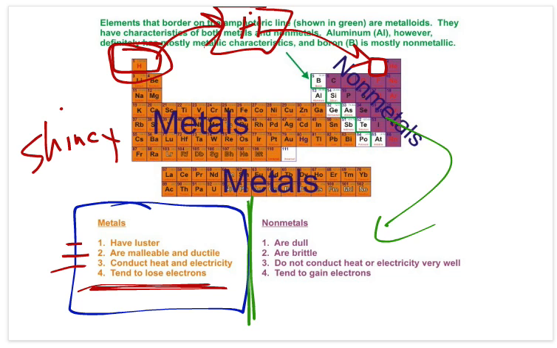So our nonmetals on the other side, they are not shiny. They're dull. They're not malleable. We can't make them into sheets or make them into wires like we can pure metals. They're brittle. They don't conduct heat and electricity very well, and they tend to gain electrons. So it's very interesting that we see these properties almost completely reversed when we look at our metals versus our nonmetals.